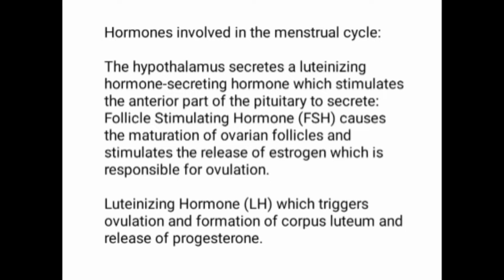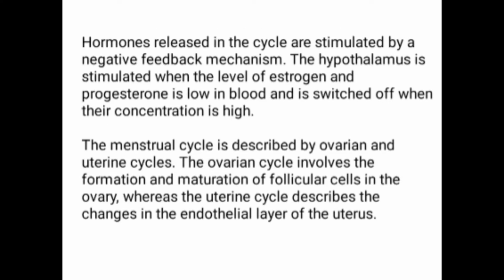Hormones involved in the menstrual cycle. The hypothalamus secretes a luteinizing hormone releasing hormone which stimulates the anterior part of the pituitary to secrete follicle stimulating hormone. FSH causes the maturation of ovarian follicles and stimulates the release of estrogen, which is responsible for ovulation. Next one is luteinizing hormone, LH, which triggers ovulation and formation of corpus luteum and release of progesterone.